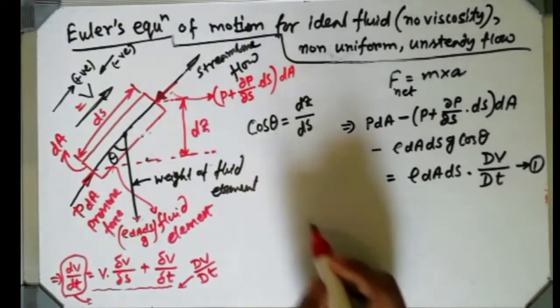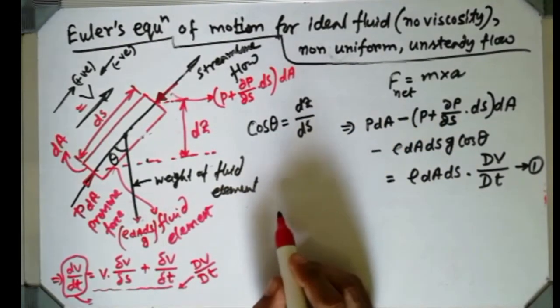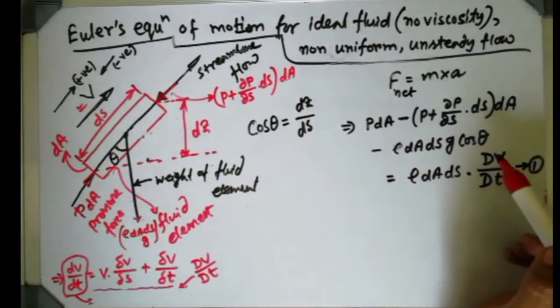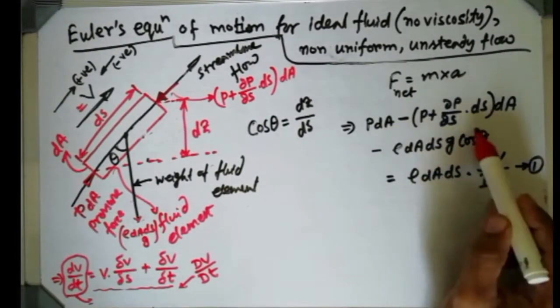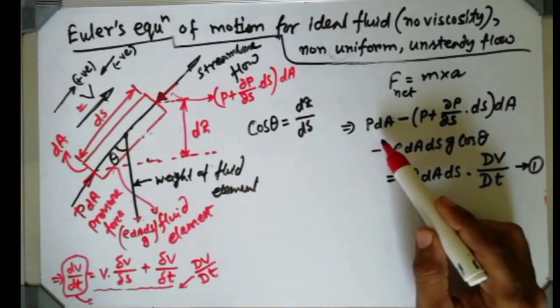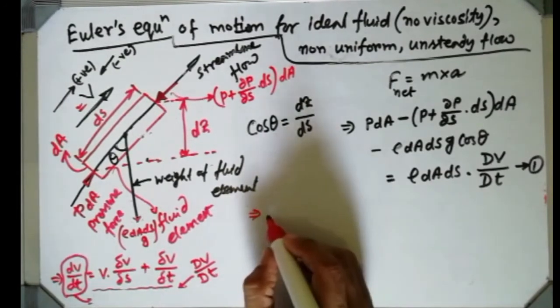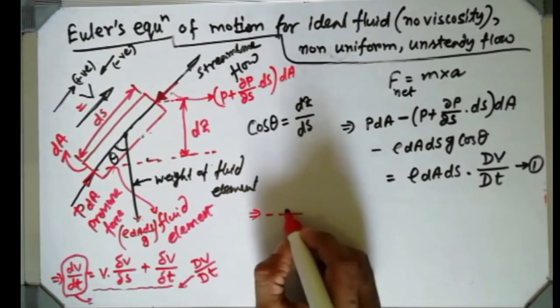Now from this equation number 1 you can see that some terms will be cancelled. If you take this part PdA and PdA, they will be cancelled with each other. So how does this equation look after cancelling PdA? Just do it with your copy and pen.